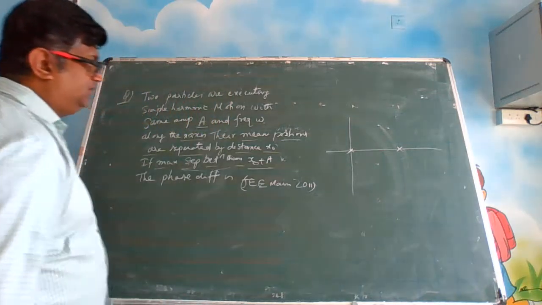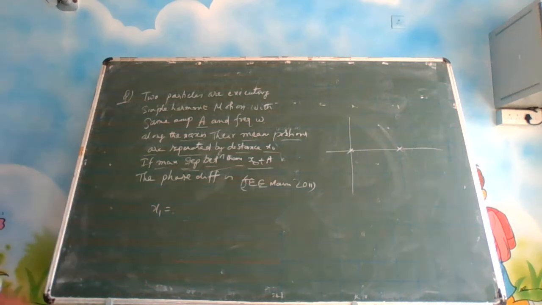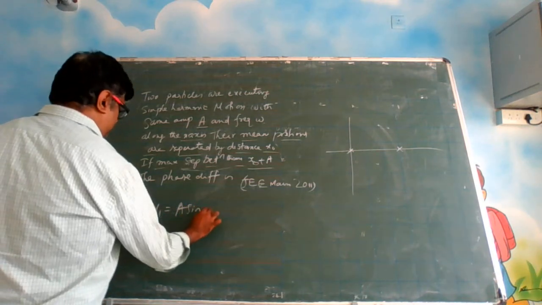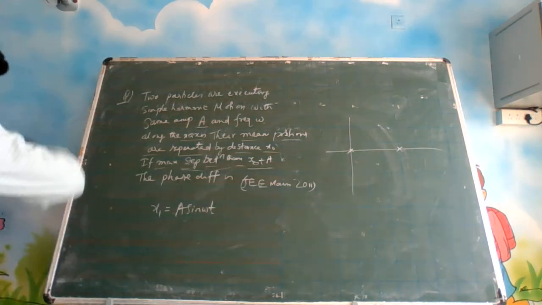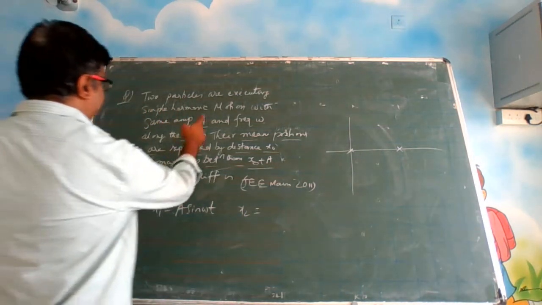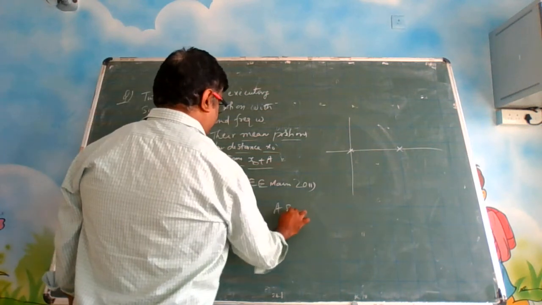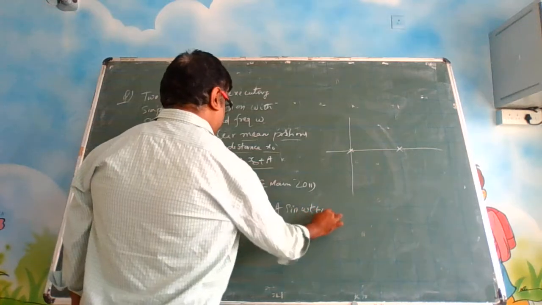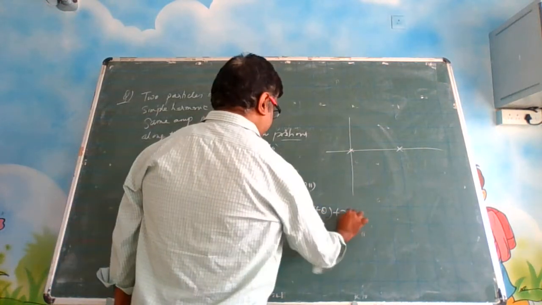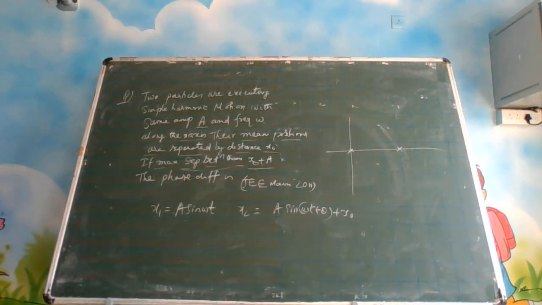So the first particle we can write as x1 = A sin ωt, and x2, the distance between them being x0, let us say is A sin(ωt + θ) + x0. It may be in some other phase, let us say.